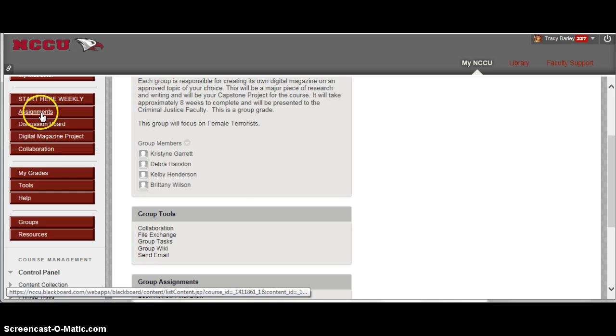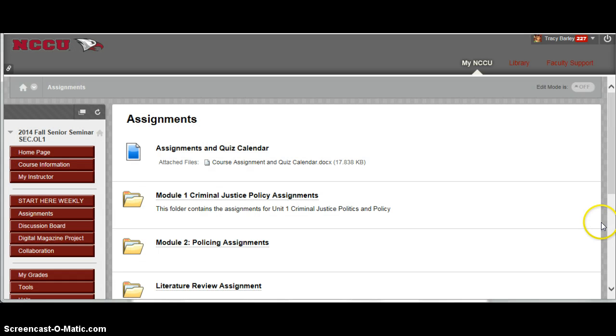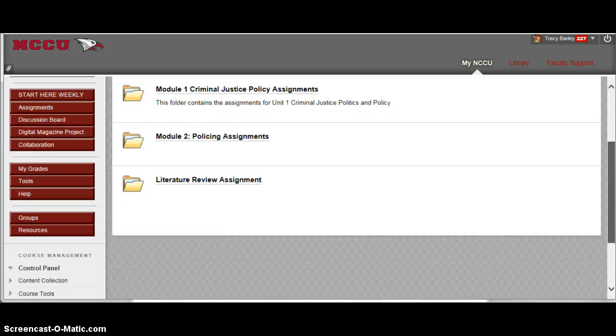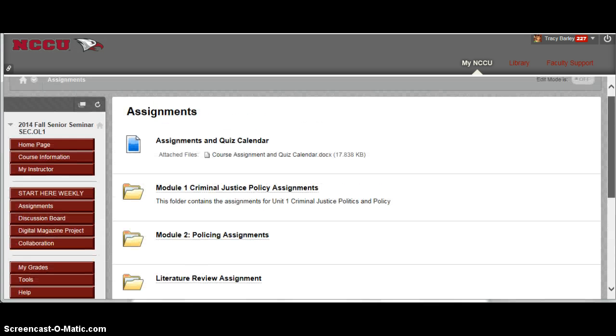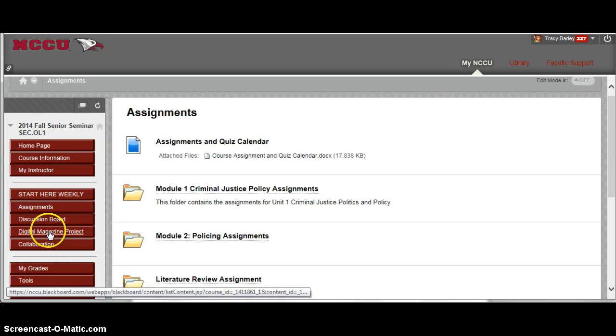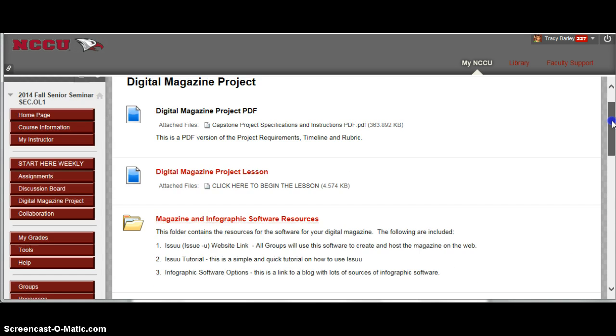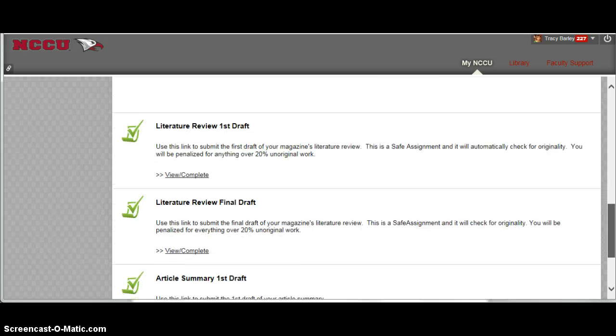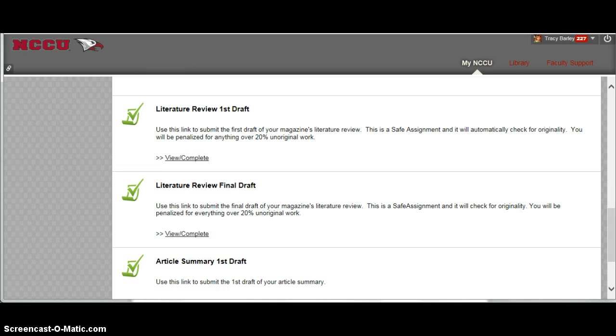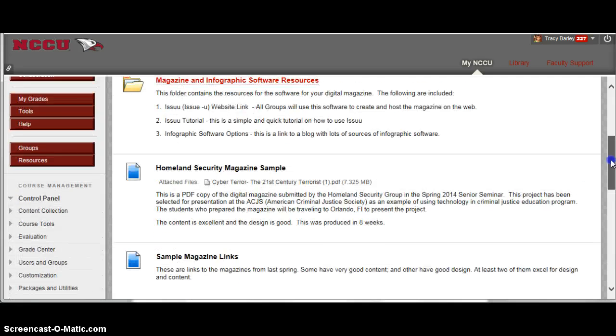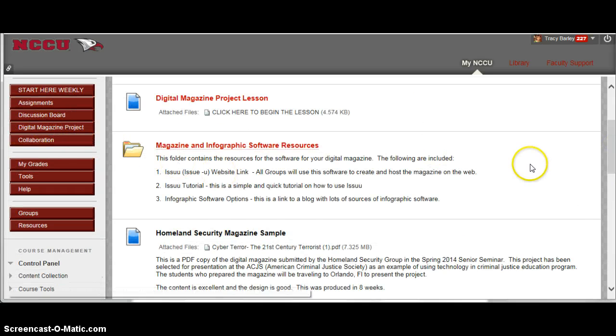Now, for your literature review, all of your assignments are already included. Let's just go back there. For your literature review, those links are actually under the magazine tab.